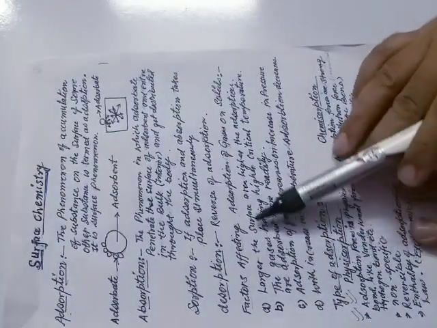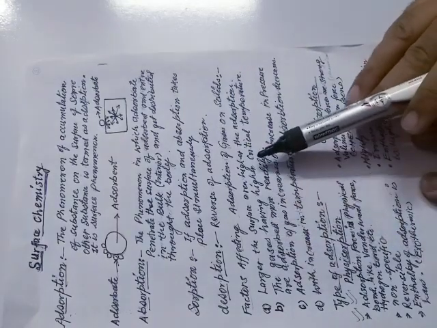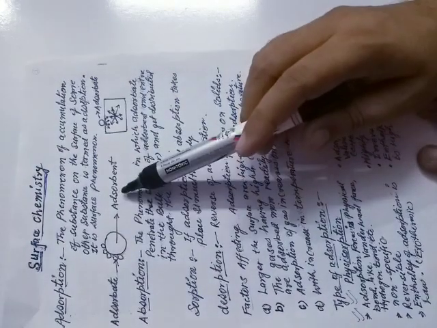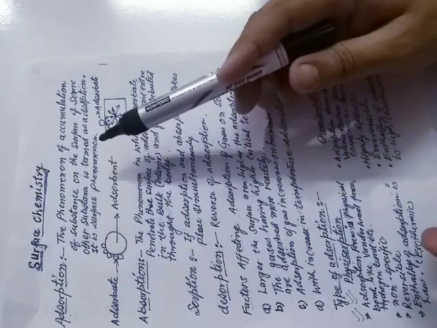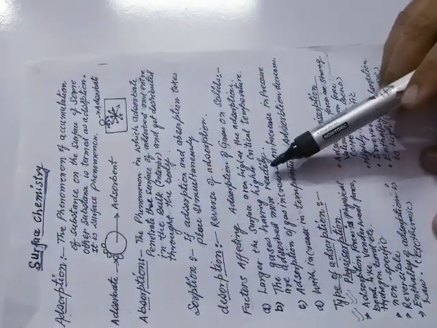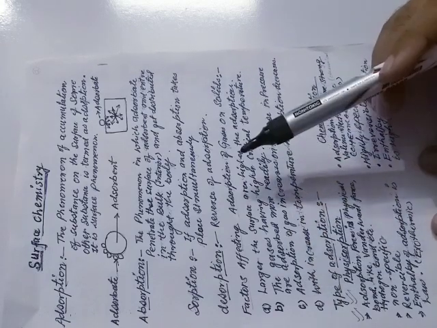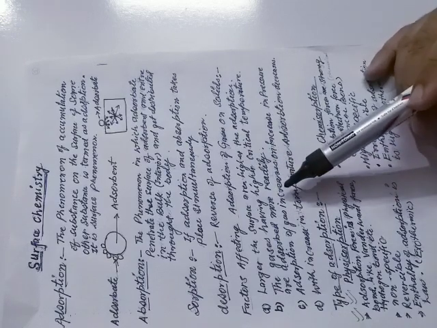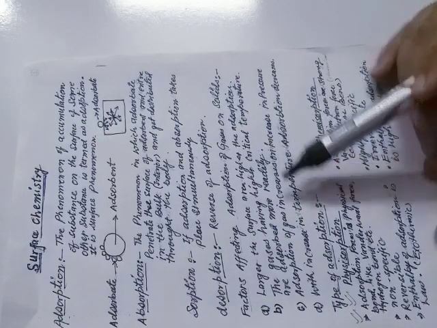Now, what are the factors affecting the adsorption of gases on solids? Larger the surface area, higher the adsorption. So, the larger the surface area of the adsorbent, for example if the adsorbent is in the form of powder, more surface area, faster will be the adsorption. Gases having higher critical temperature are adsorbed more readily on the surface of the adsorbent.